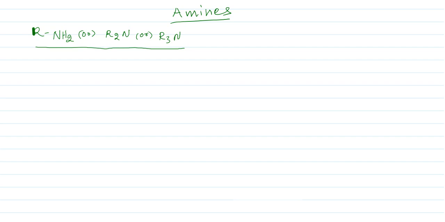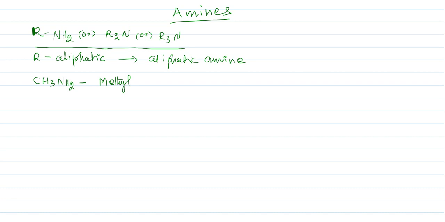If the R group is aliphatic, then we call it aliphatic amines. Let us see some examples. If the R group is, for simplicity, one carbon, it is CH3NH2, and this is called methylamine. When the methyl group is attached to the amine group, it is called methylamine.